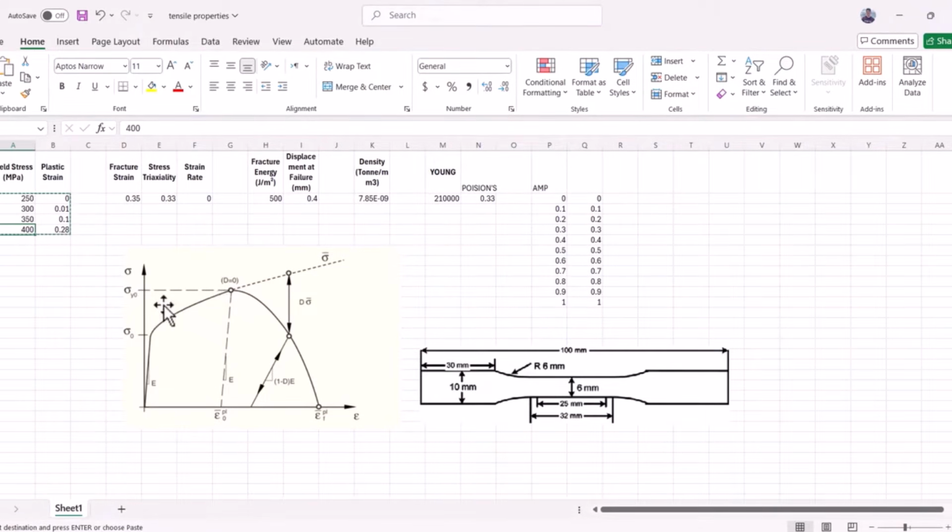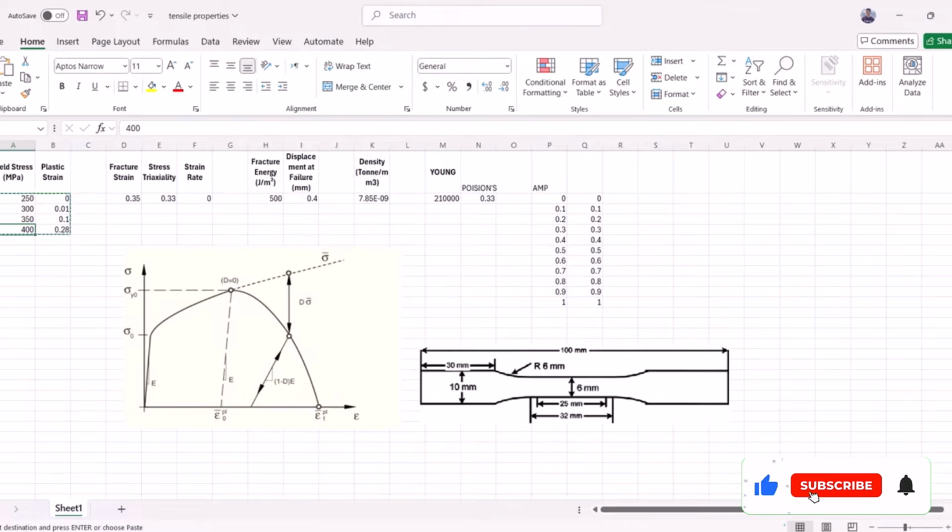If we use the simulation without the ductile damage, the curve would go like the dash line, but we want to use a failure damage so that we can have a more realistic simulation.